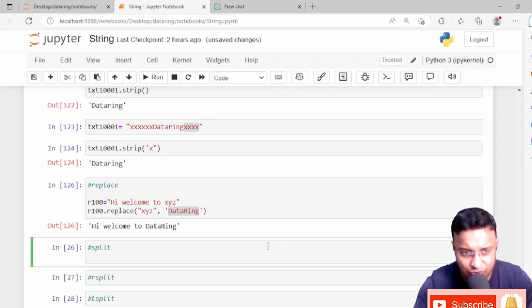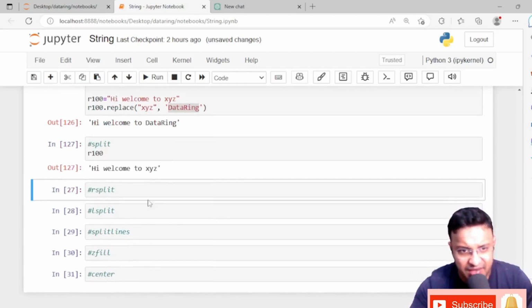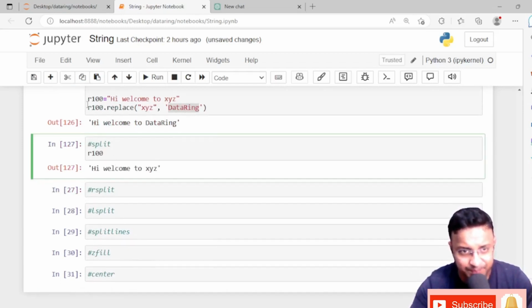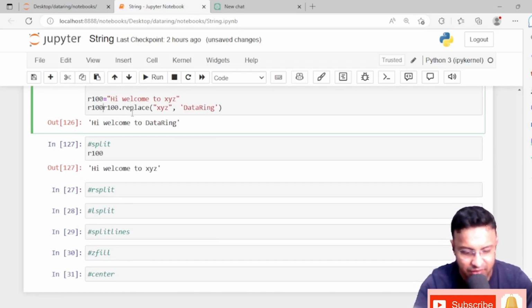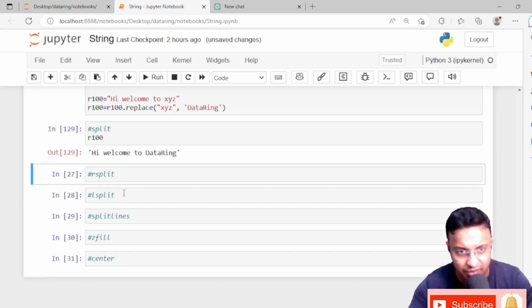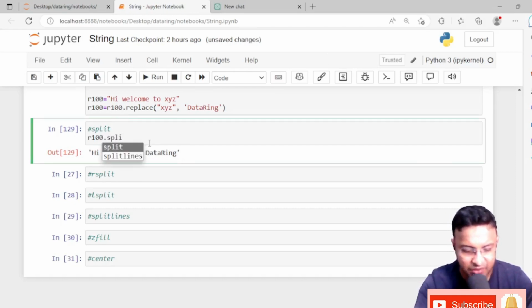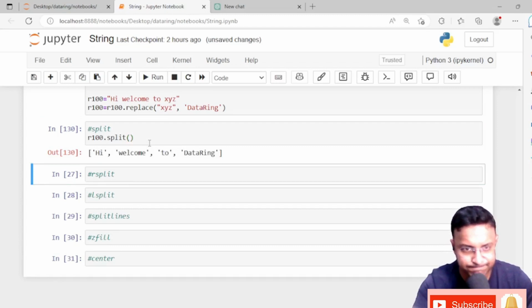Now we are coming to split. Suppose this R100, it's "hi, welcome to xyz," right? I did not change it. R100 is equal to, I want "hi, welcome to DataRing." I need to make it a list. The list should have all the words as separate values. Okay, then it's very easy. Split. See, done, right? It's very easy.